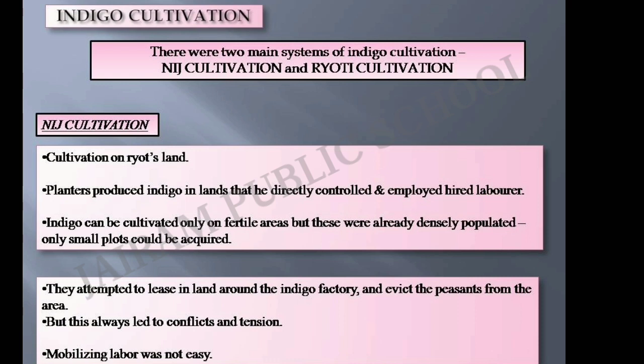Indigo can be cultivated only on fertile areas, but these were already densely populated. Only small plots could be acquired. They attempted to lease in the land in and around the indigo factory and evict the peasants from the area. But this always led to conflicts and tension because the local peasants were farming local crops. As the East India Company was forcing the people to cultivate indigo, it reflected the conflict and tension.